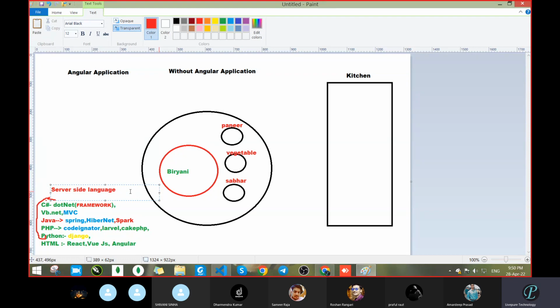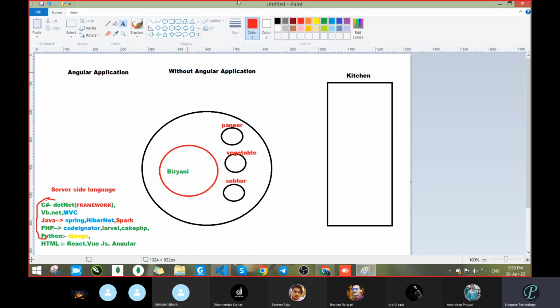Only server side languages are capable of contacting the database. Is this clear? So all these languages are known as server side, except this HTML. This is not server side. So this above is known as the server side language.